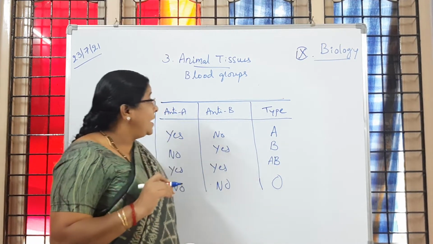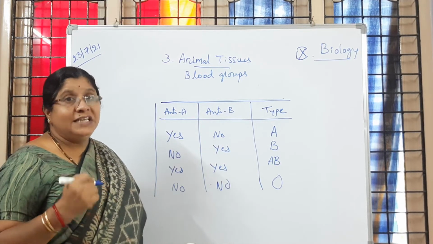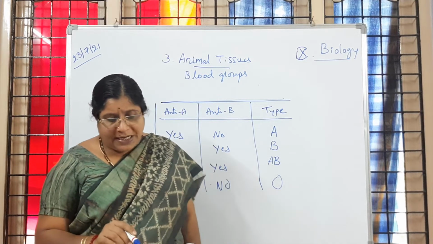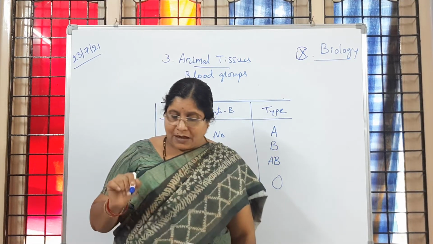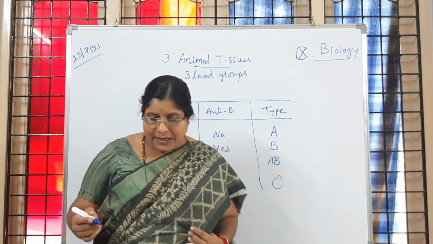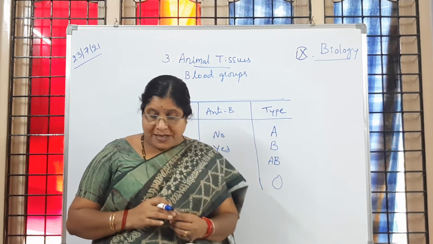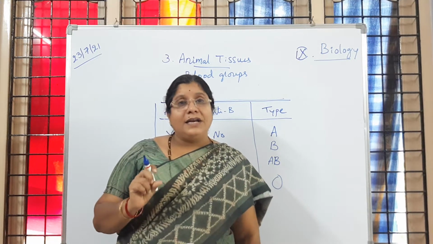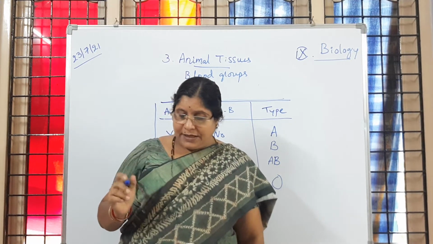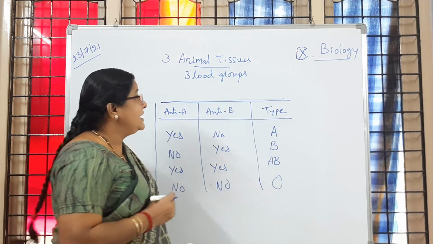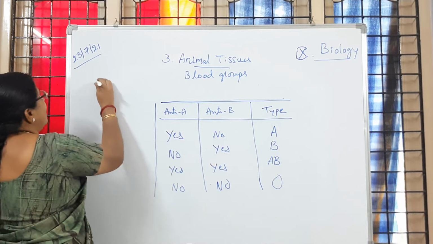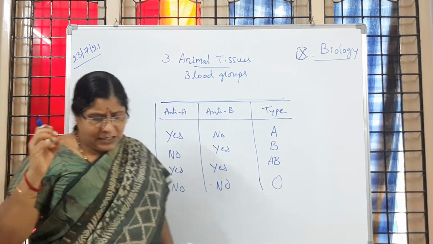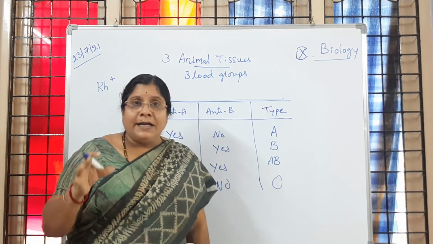But what about this anti-RHD? Independent of whether agglutination occurs in anti-A or anti-B, clumping may or may not take place in RHD. If agglutination occurs in the RHD serum, then we call it RH positive. Is it clear?